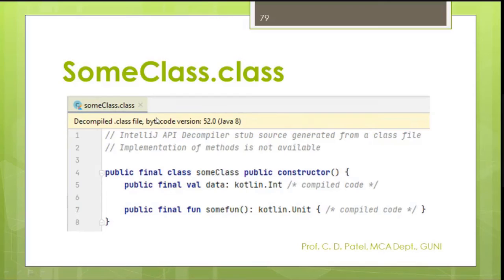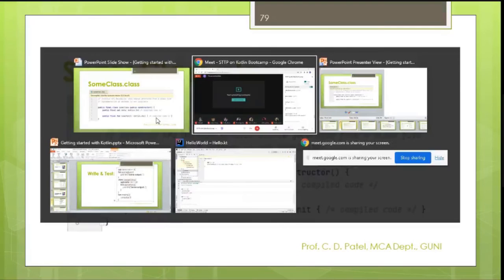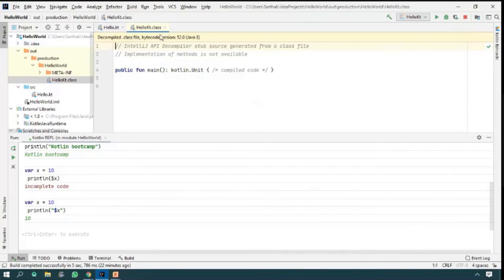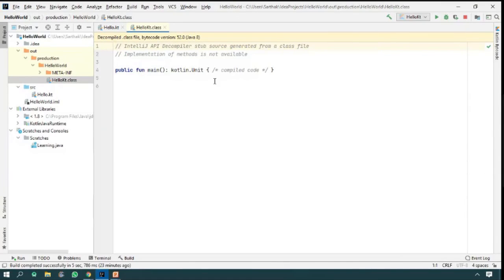please decompile your code and try to check it by your end. Can you do that? Decompile. Double click on the sum.class file. Let me show you, any file that you double click will be displayed like this. Decompile the .class file, and the bytecode version and other details will be displayed here. Have you got this? Please, anybody reply to me. Have you got this? Okay, let me go ahead.